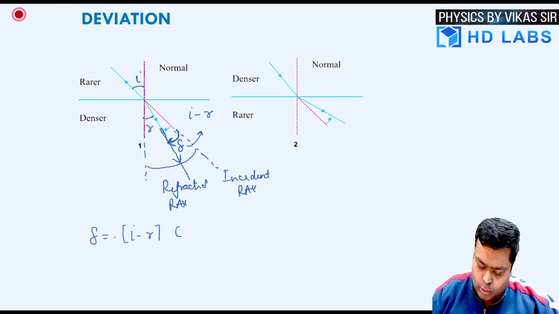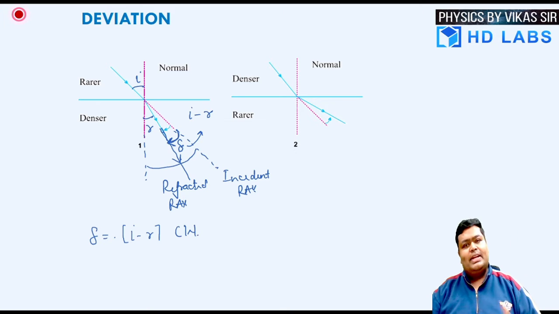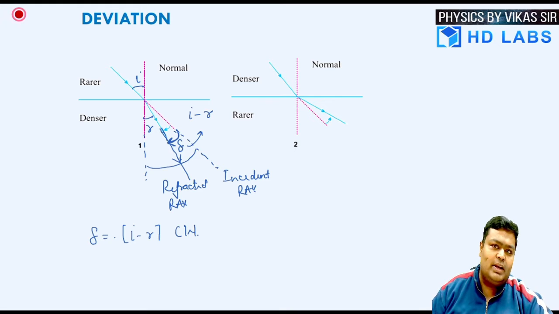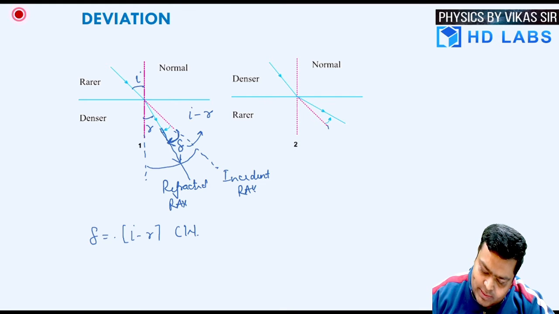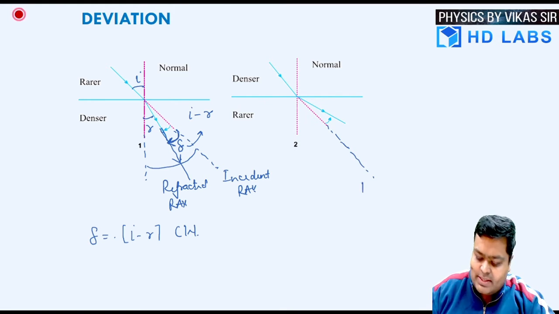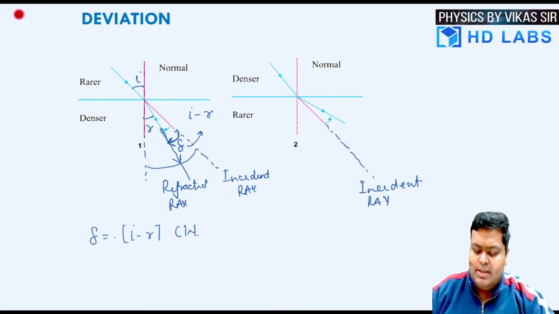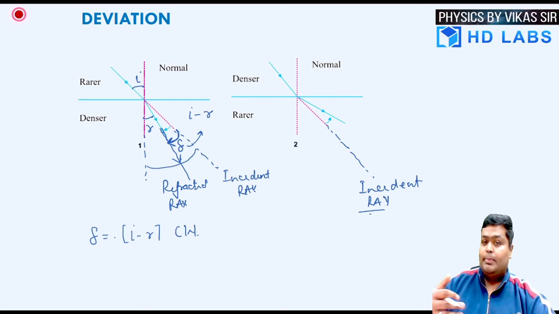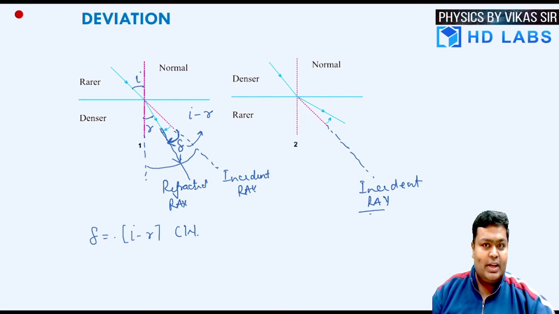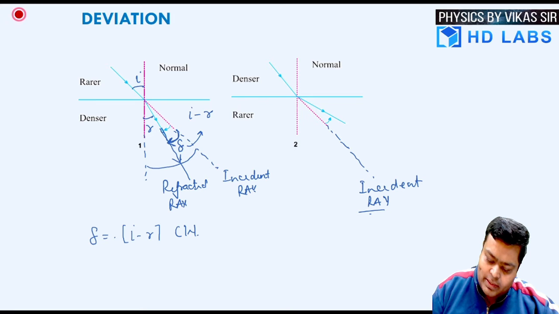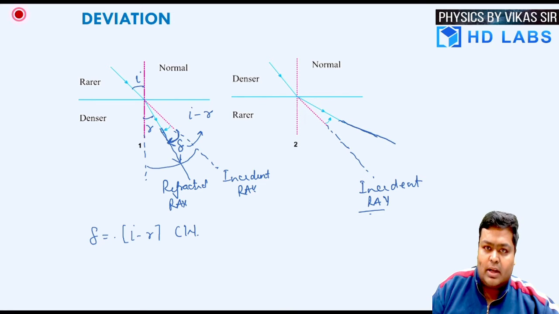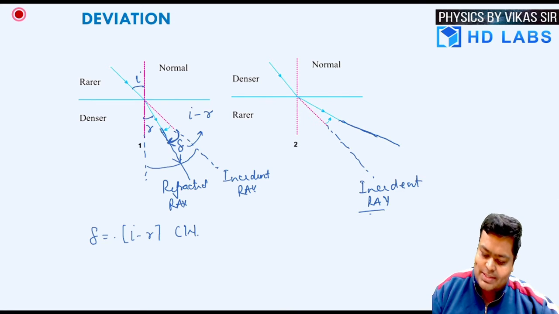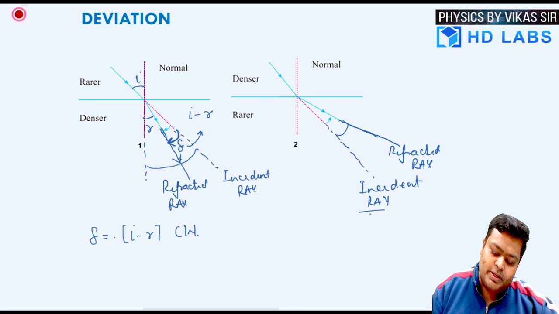So you can write this as clockwise deviation. You can see in the next figure what is happening. The ray of light was originally moving in this particular direction. So that was the incident light. Had there been no boundary, no interface, light would have followed this particular path. But because of the boundary, there was a refraction. And so the light deviated from its path and started moving in this direction. So this direction is supposed to be the refracted ray. So what we are able to see is that there has been a deviation produced over here.